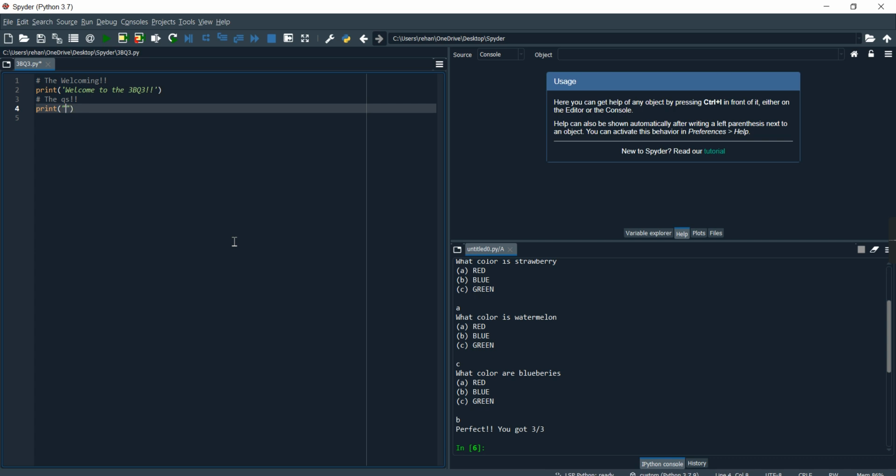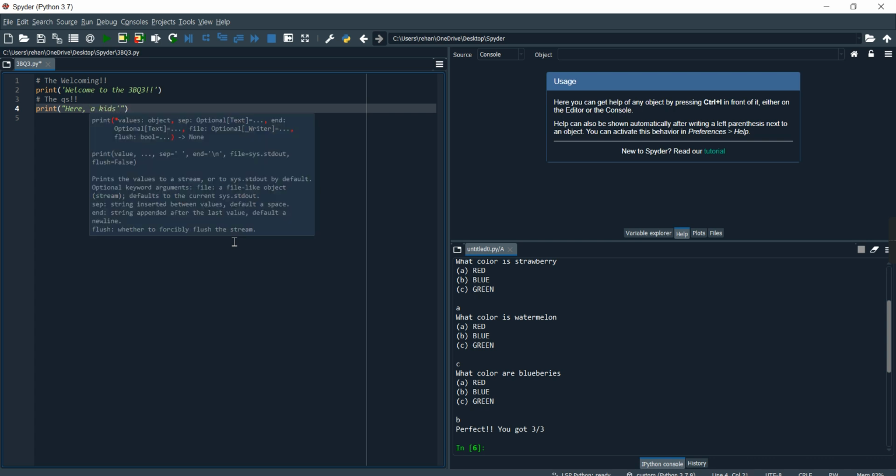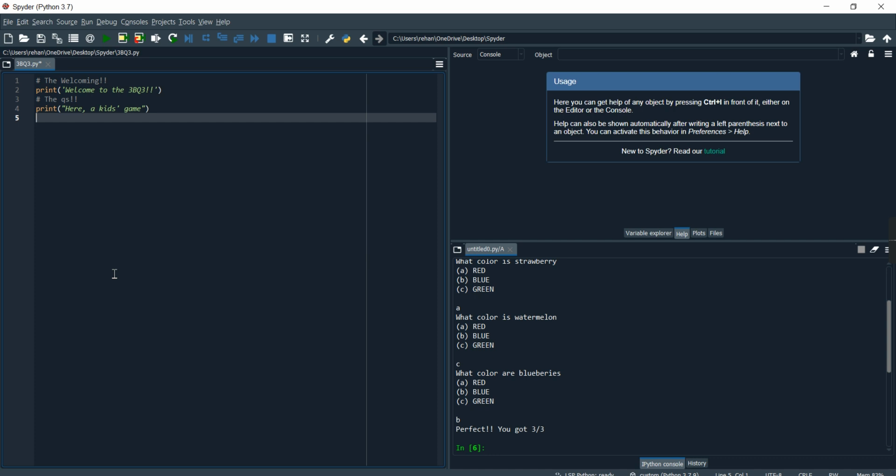So we can use a double quote instead of a single quote, and then we can write here, kids game, because it's not affecting. We have a double quote now, so that wouldn't affect now. But when we had single quotes, the IDE was thinking that over here we have ended the string. So you can use the double quote and a single quote. By the way, the single quote is better looking, but sometimes you get forced to just use the double quote instead of a single one.